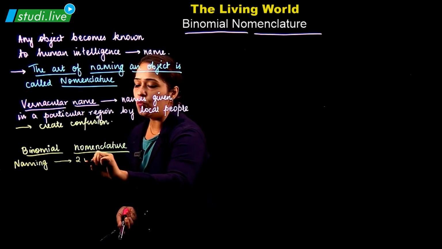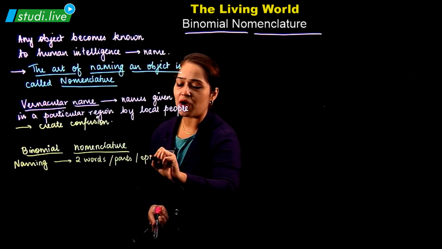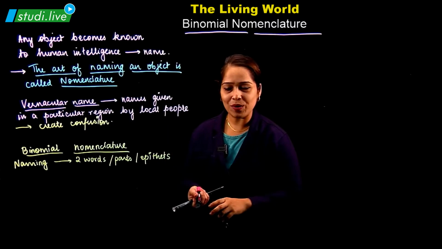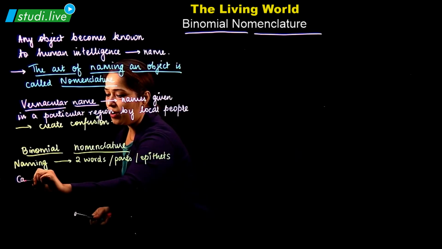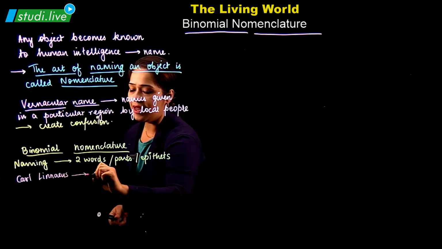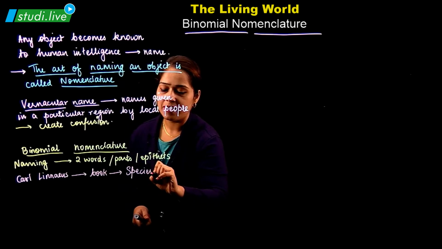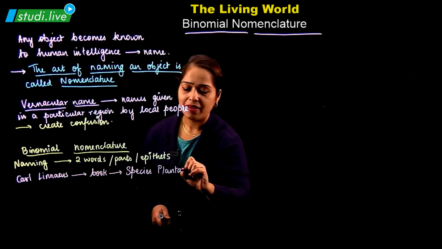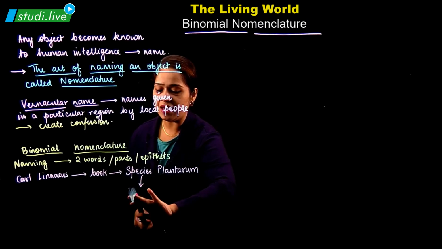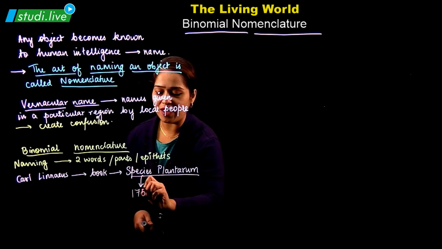This binomial nomenclature was given by Carolus Linnaeus, also known as Carl Linnaeus, in his book Species Plantarum, which he published in the year 1753.